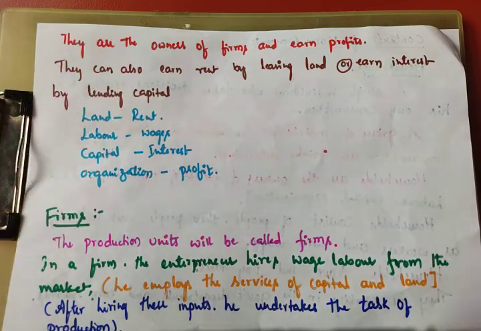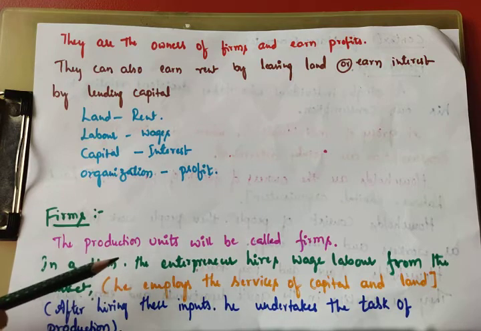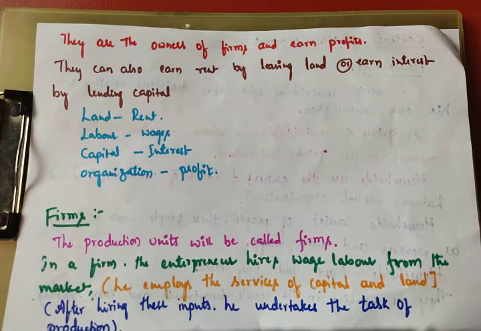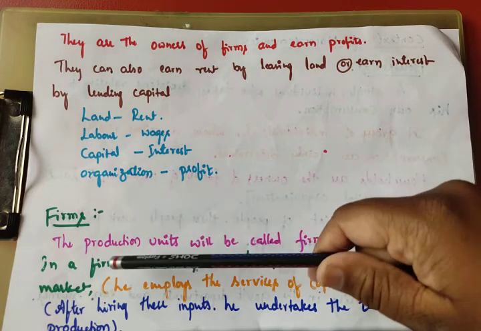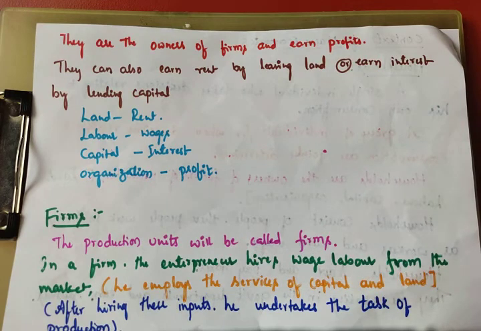Okay, up to this, households. Another important sector in macroeconomics, in the economy: the major sectors are first household, second firms, third government, fourth external sector. Another important one is firms. The production units, those who are producing goods and services, are called producers. Firms, like business units. Very important: the production units are called firms.